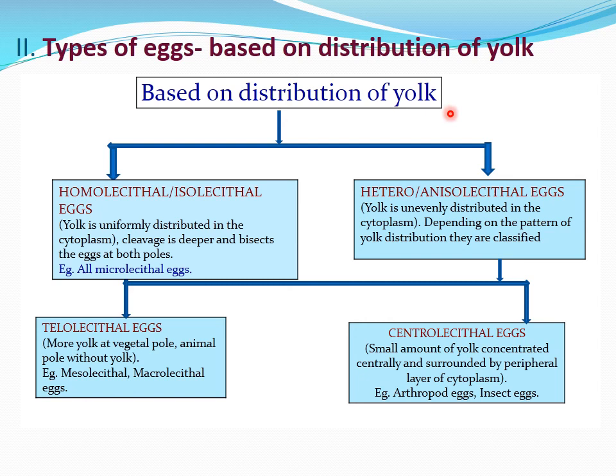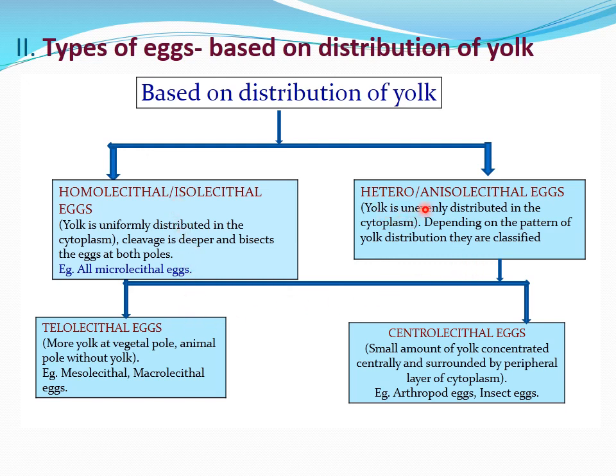The second classification of the eggs is based on the distribution of yolk. Based on distribution of yolk, the eggs are classified into two types: homolecithal or isolecithal eggs, and hetero or anisolecithal eggs. In homolecithal eggs, the yolk is uniformly distributed in the cytoplasm. In this type of eggs, cleavage is deeper and bisects the eggs at both the poles. All microlecithal eggs are examples of homolecithal or isolecithal eggs.